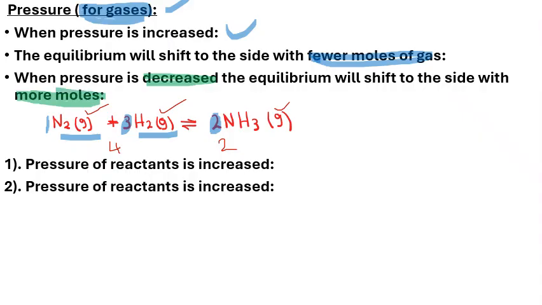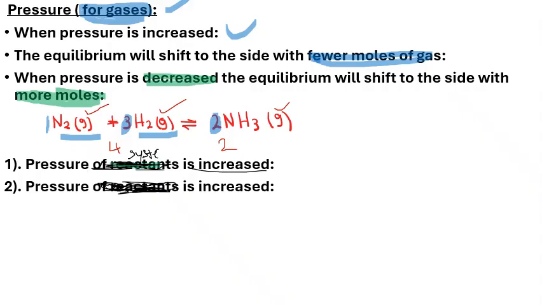And now guys, let's go to our disturbance. Okay, there's a mistake there. Let me scratch that, because when there's a disturbance under pressure, the disturbance is for the whole system, not only for reactants or products. So the pressure of the system is increased.